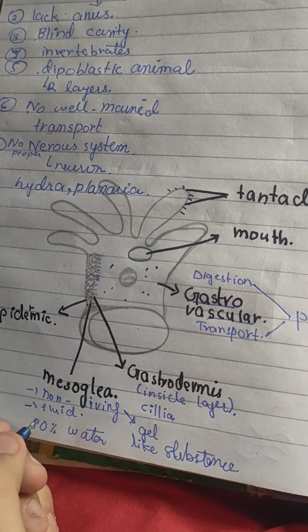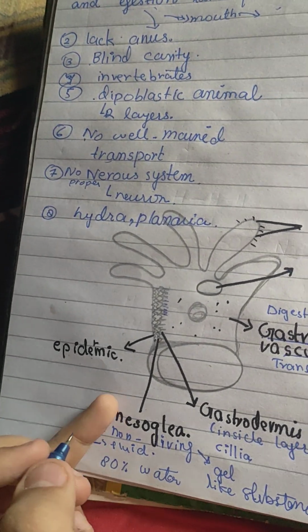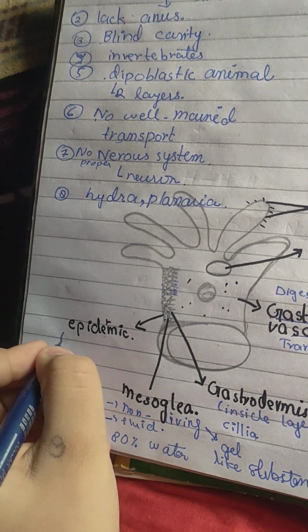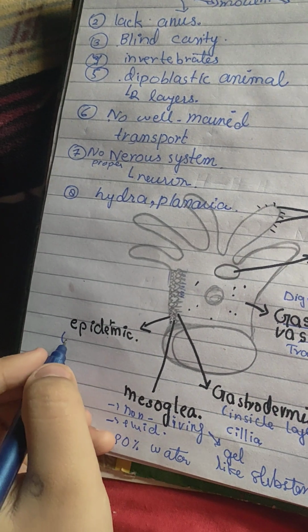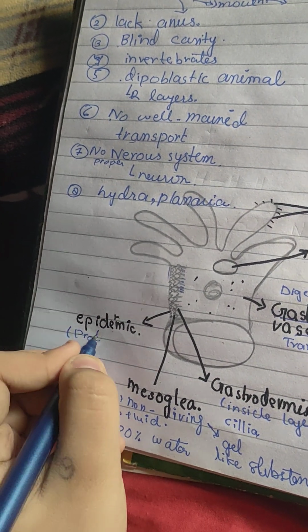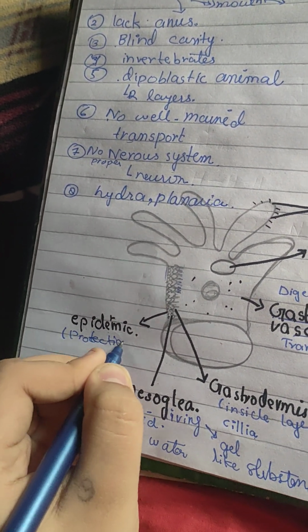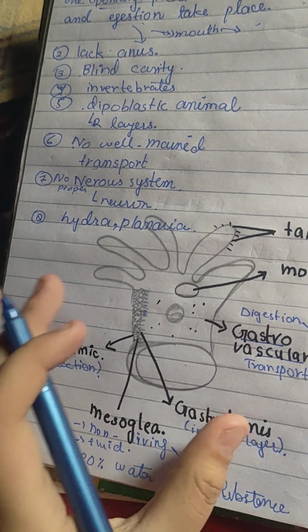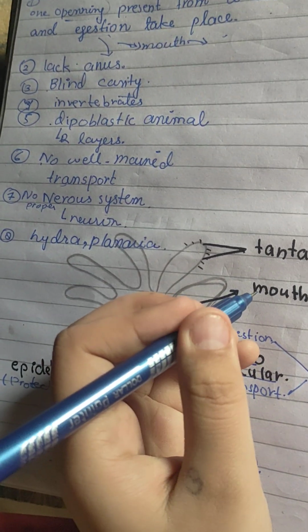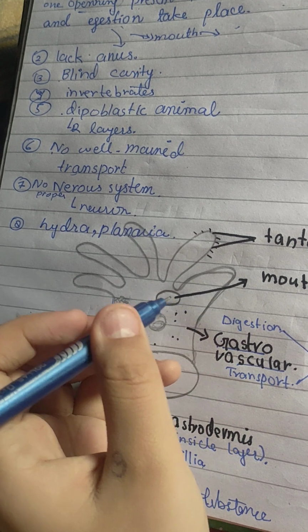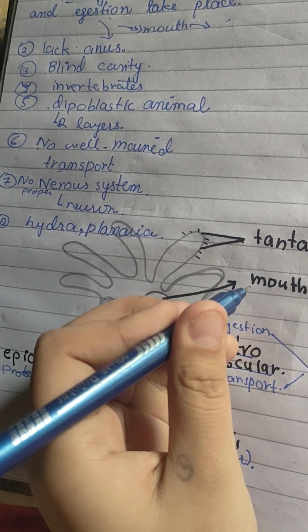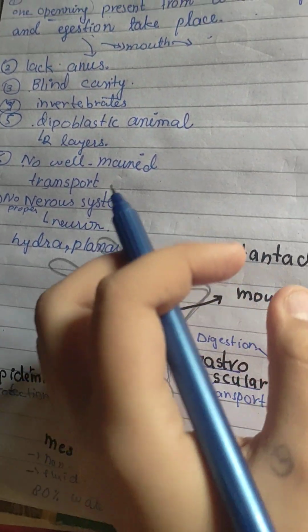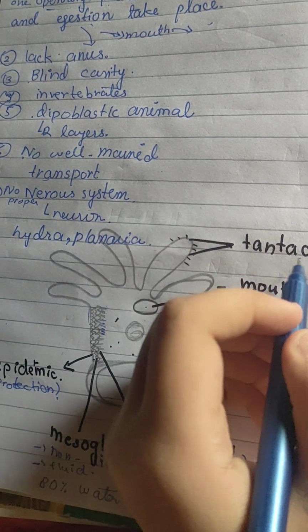Gel-like substance. Now here the work of epidermis, this is what? The outer layer, so this work is protection. Okay, so this is the mouth. With the help of the enzyme, ingestion and adhesion happens. So these are basically 10 tentacles.